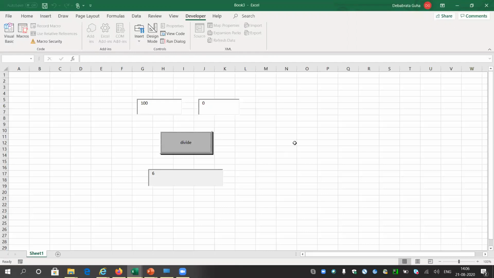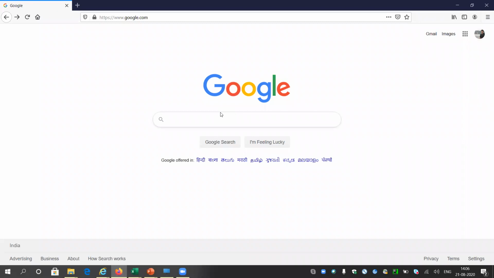Now, it is not in our syllabus. So what I will do, I will quickly go into the C compiler and we will try to frame the same program. If you do not have the C compiler on your machine, or if you are watching this video on your mobile, it will be good to go to Google and just type online C compiler.